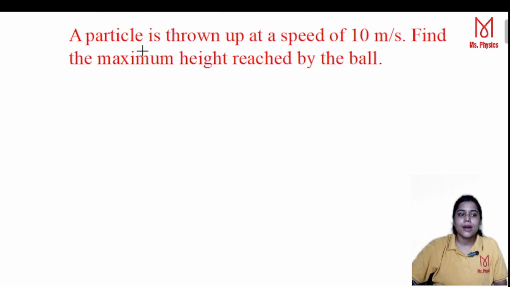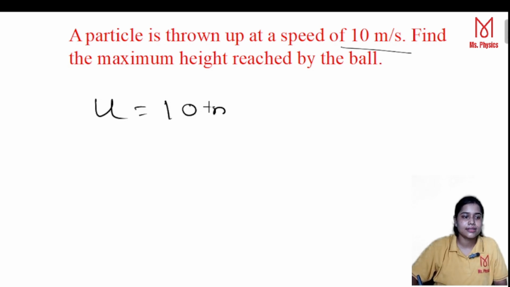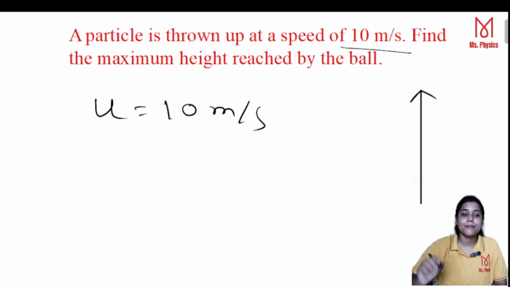Here you see a particle is thrown up at a speed of 10 meter per second. That means u is equal to 10 meter per second. Here you see that the particle is moving in the upward direction. Find the maximum height. That means s you have to find out.